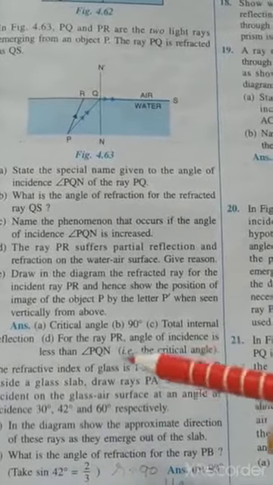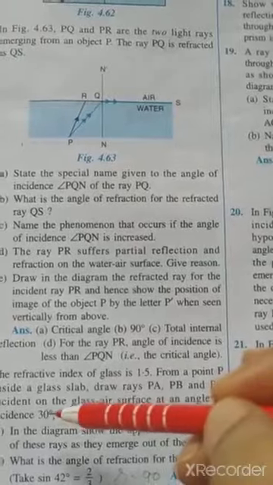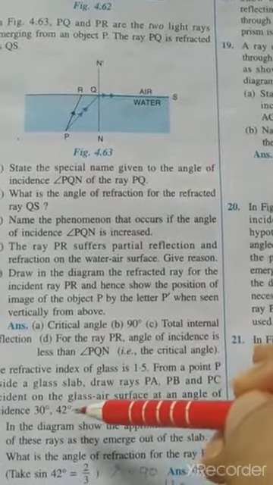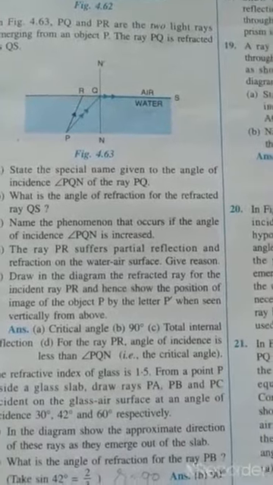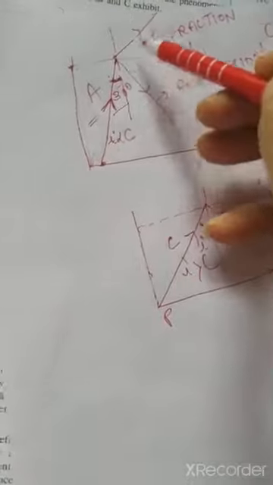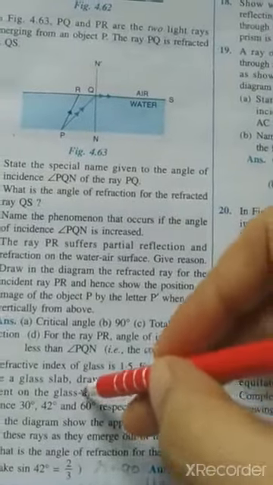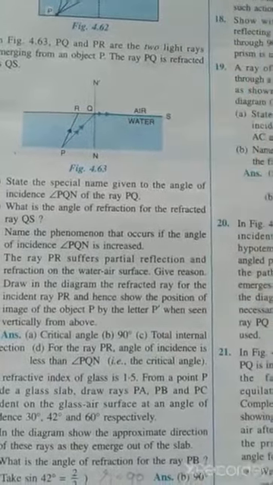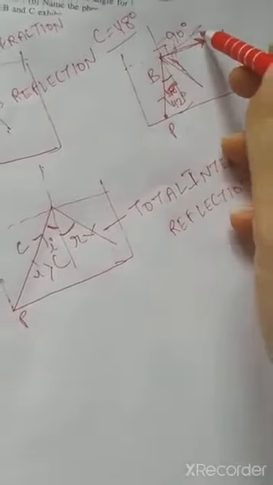Clear? And then we know that for glass-air interface, for a glass slab, the critical angle is 42 degree. So for 30 degree, refraction and reflection, both rays of light will go in this direction, and a part of the ray of light will go in the same medium. For the angle equal to 42 degree, it will be on the surface. So how will you represent? It will be on the surface. This will become 90 degree.